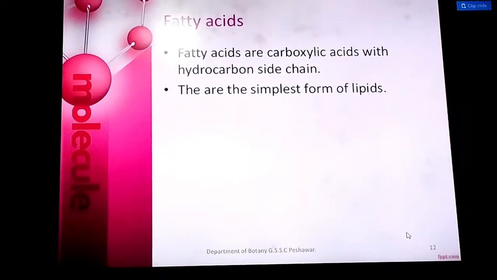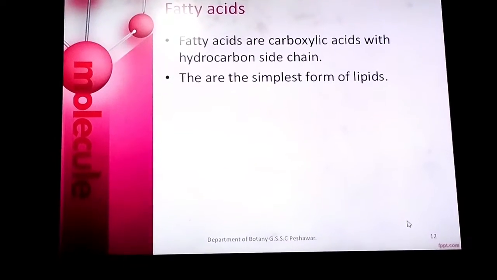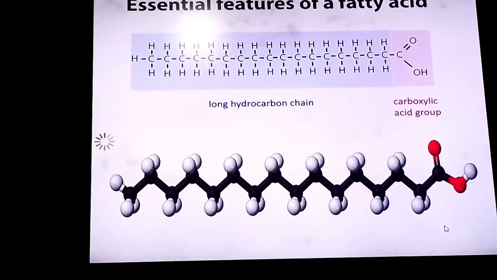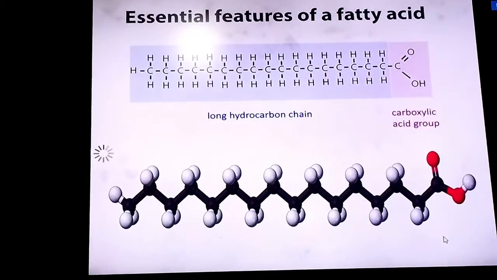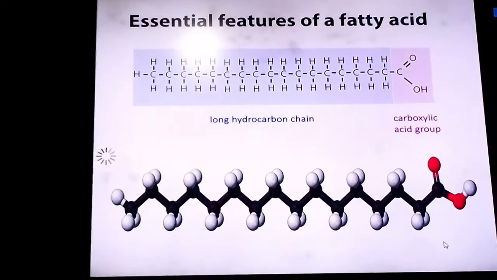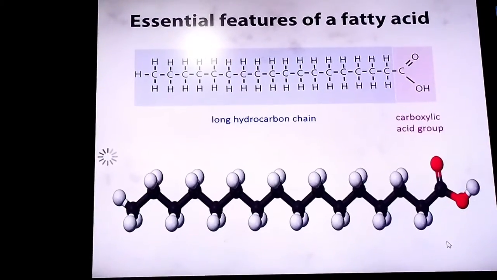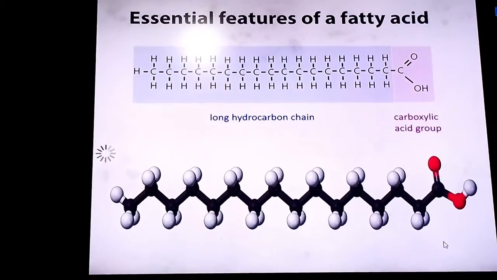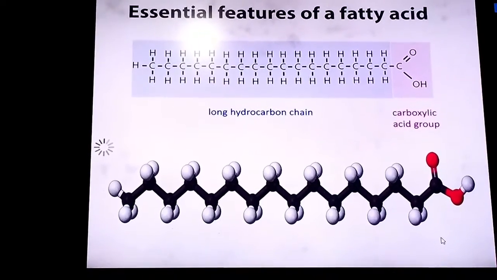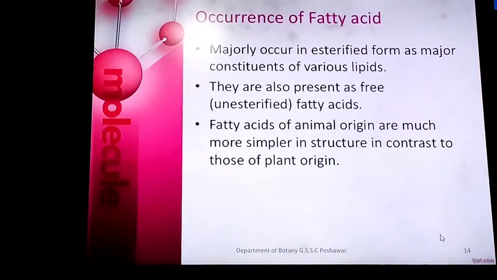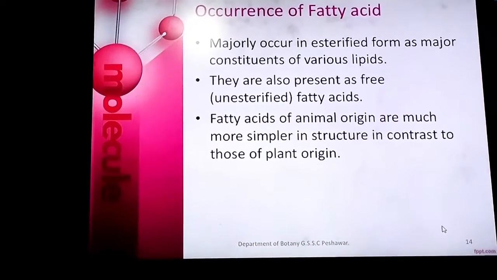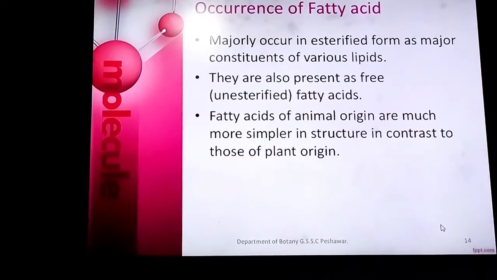Fatty acids are carboxylic acids with a hydrocarbon side chain. It is a structure given to you, like the fatty acids. Fatty acids are long chains attached to carbon, because as you know, carbon has the property of catenation, so it forms long chains, thousands of them, and so it has different varieties. Fatty acids majorly occur in the esterified form as a major constituent of various lipids.